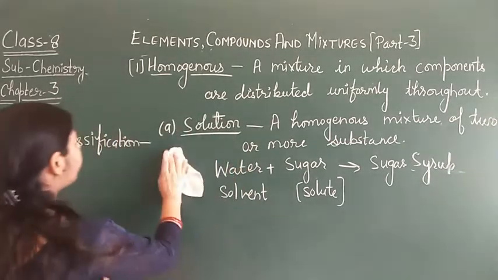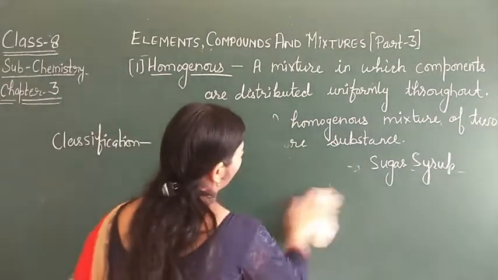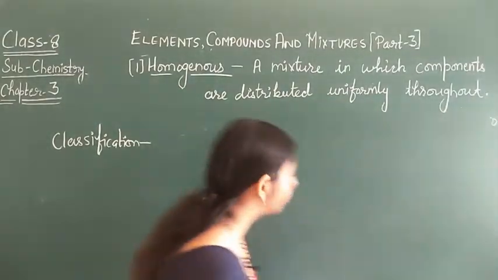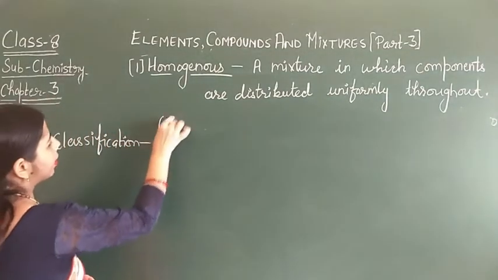Now the next type of homogeneous mixture is an alloy.